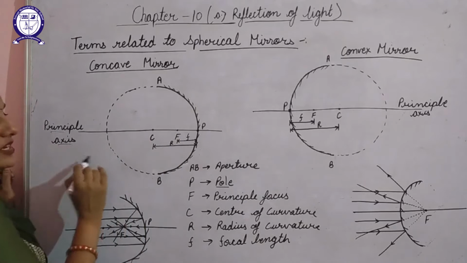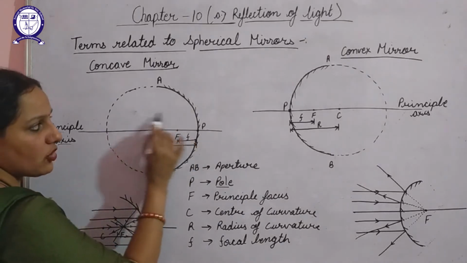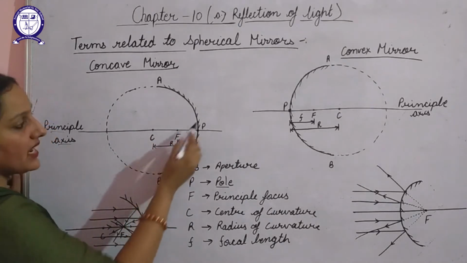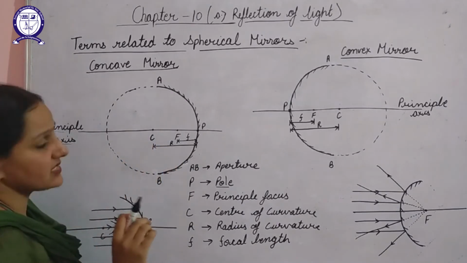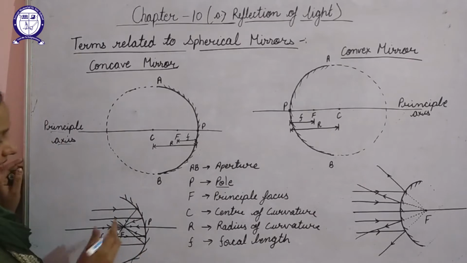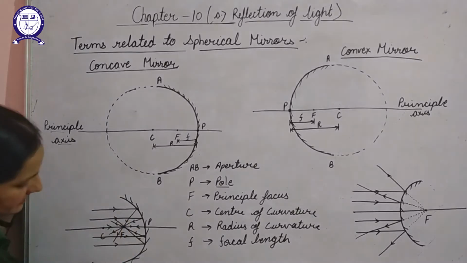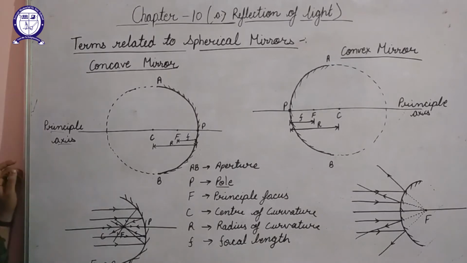Focus is a point on its principal axis at which all the parallel rays of light either converge or meet at a single point. As you can see here, if the parallel rays of light, after reflection, converge to meet at a single point in case of concave mirror, we can say that its focus is real because here the rays are actually meeting.